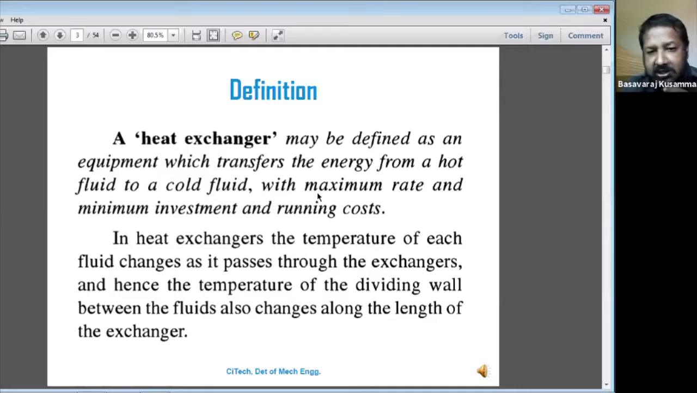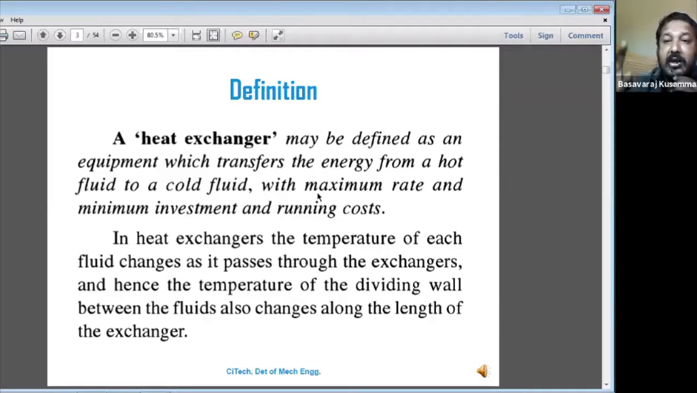In the heat exchanger, the temperature of each fluid changes as it passes through the exchanger. Say the length of the heat exchanger is 1 meter. At every section, the temperature of the fluid changes. So we can calculate the temperature at every section, or we can calculate the inlet temperature and the outlet temperature of the heat exchanger.